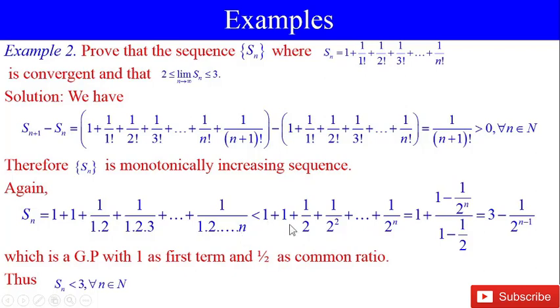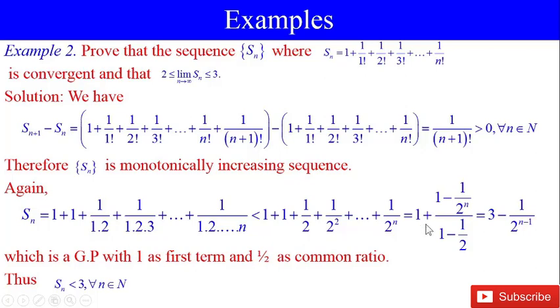This is less than 1 plus 1 plus a half, and 1 by 6 is less than 1 by 2 square, 1 by 24 is less than 1 by 2 cube. In this way, Sn is less than 1 plus 1 plus half plus 1 by 2 square plus ... plus 1 by 2 raised to the power n.